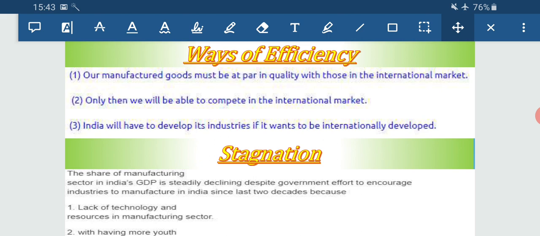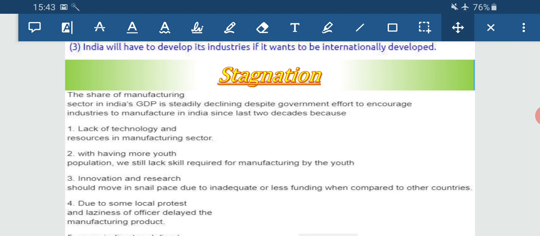Now, though we are trying to improve our quality and to increase our productivity, there was one aspect: for the last 2 decades the GDP share of the manufacturing sector got stagnated at 17%. Now, what are the reasons why it got stagnated? Number one, our technology in the manufacturing sector was not superior. They lacked resources in terms of technology.